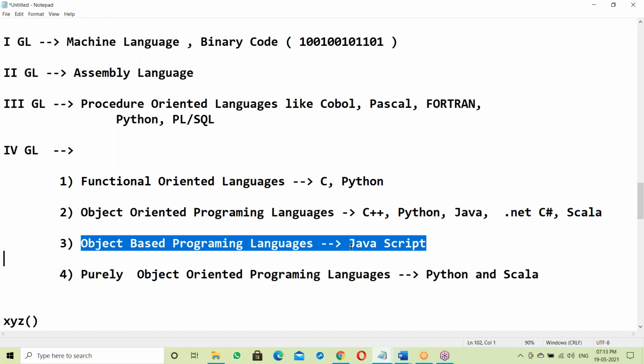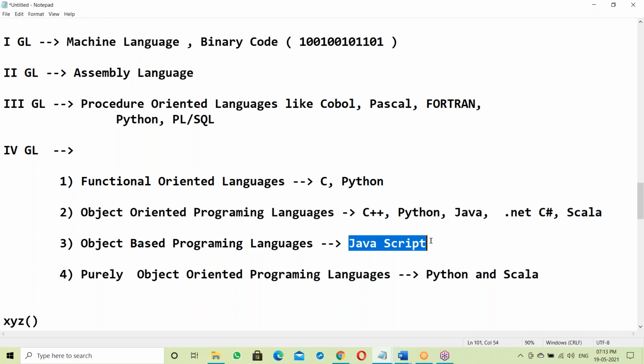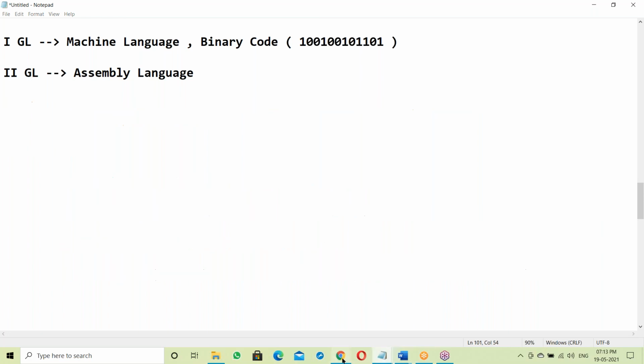The example is JavaScript. JavaScript is not Java. JavaScript is different, Java is different. JavaScript is used with HTML. It is a browser understandable language, whereas Java is a JVM understandable language. JavaScript is used at the client side.